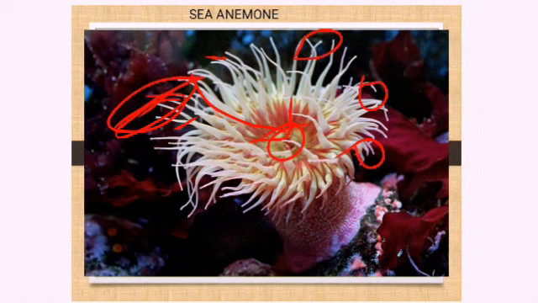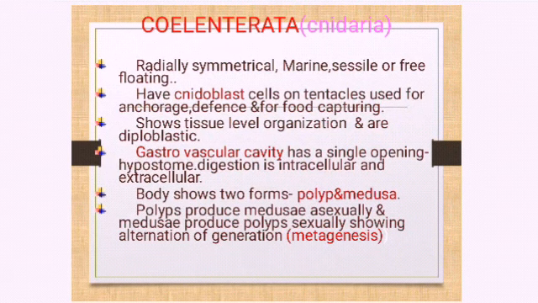So in the tentacles, what are present? Nematoblast cells. What will the nematoblast cells do? When the tentacles are moving, if they come in contact with any animals, the tentacles will touch it and release the toxin. The nematoblast cells release the toxin, hypnotizing them, making them unconscious, and putting them into the mouth. Like that, for capturing food as well as for defense, these tentacles or nematoblast cells play a